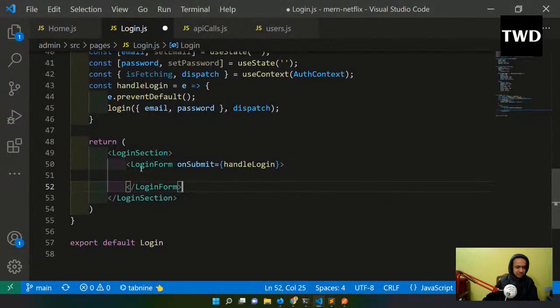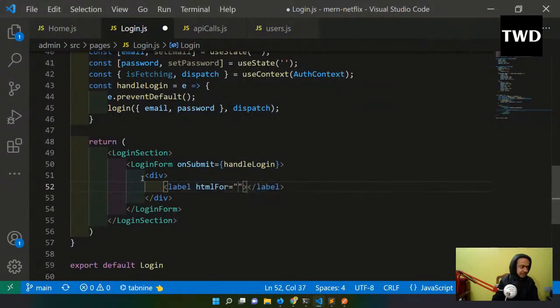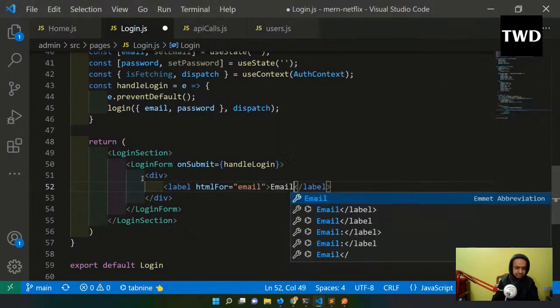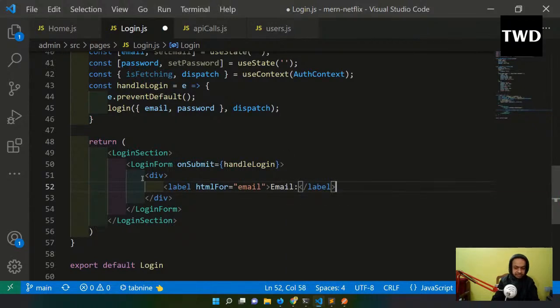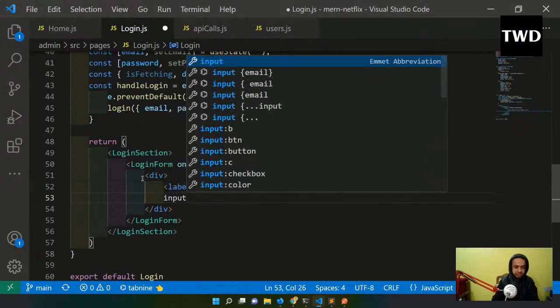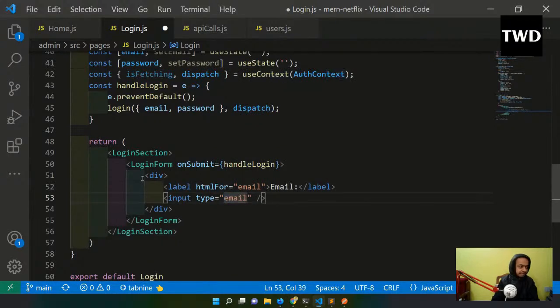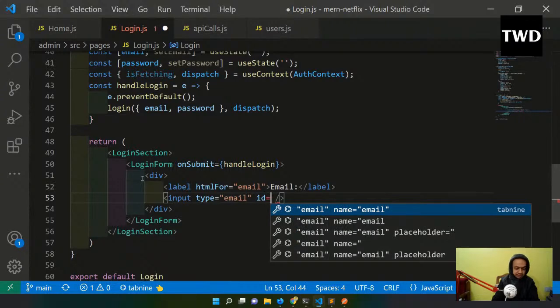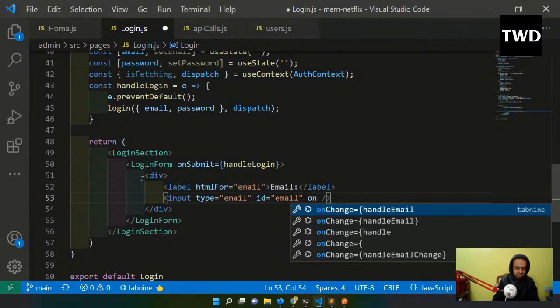Then let's have a simple email and password. So I will have the email wrapped in a div, label htmlFor email, and input type email, and id equal to email, and onChange equal to... okay, we should have a value also, I think.